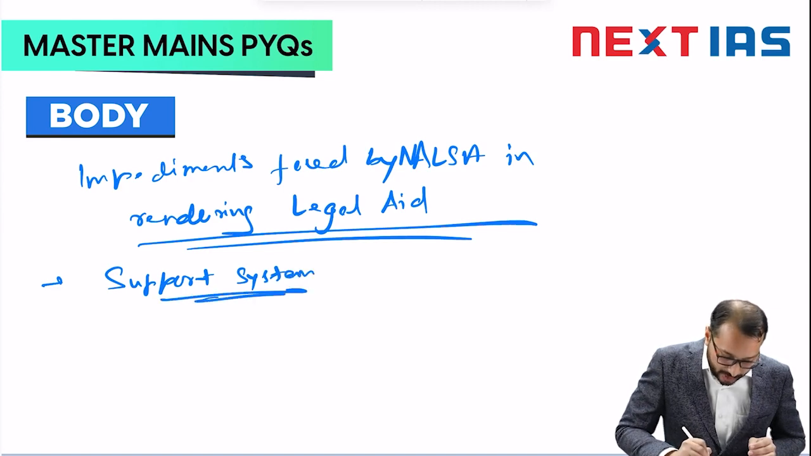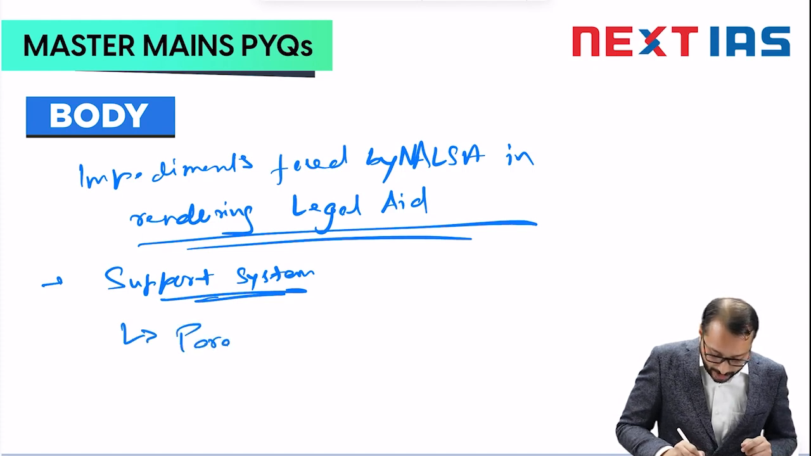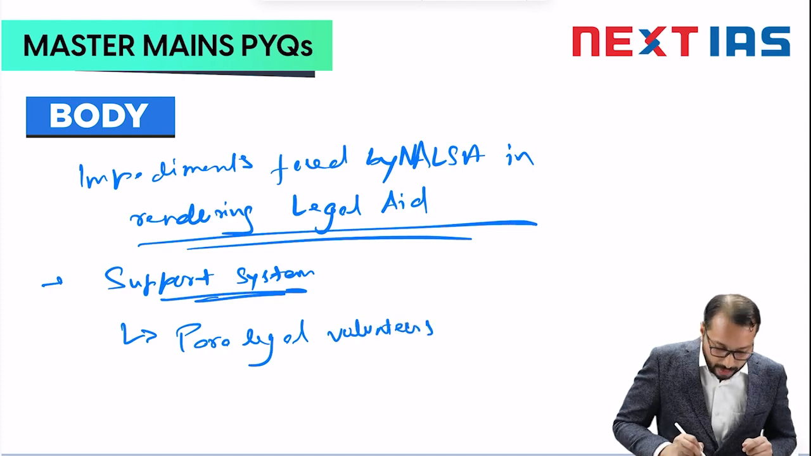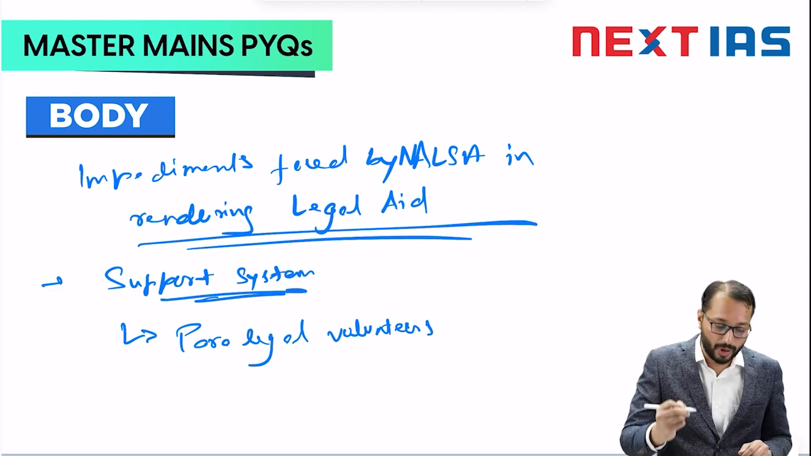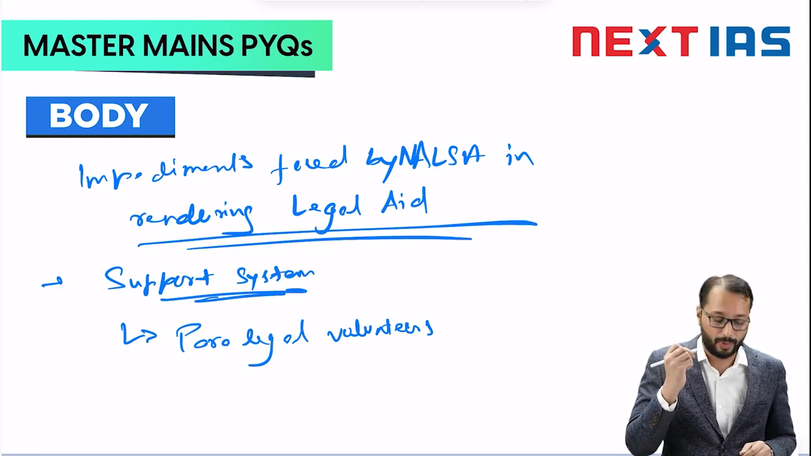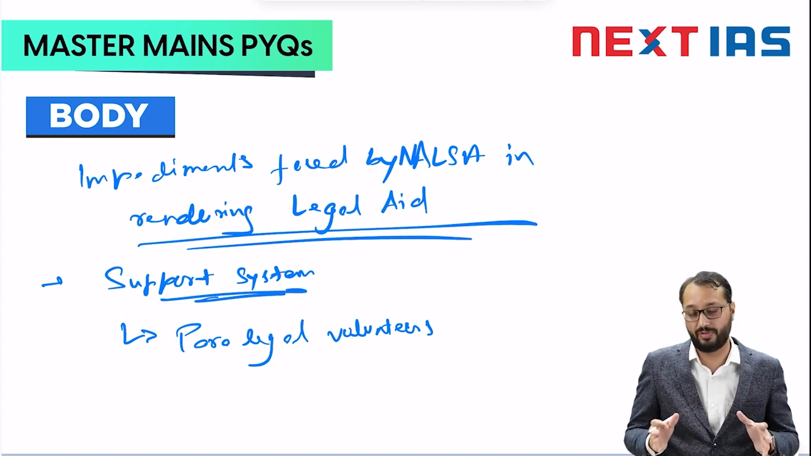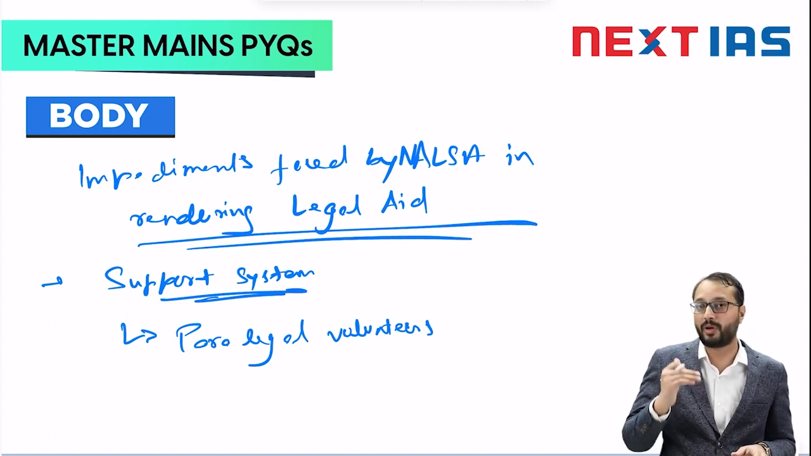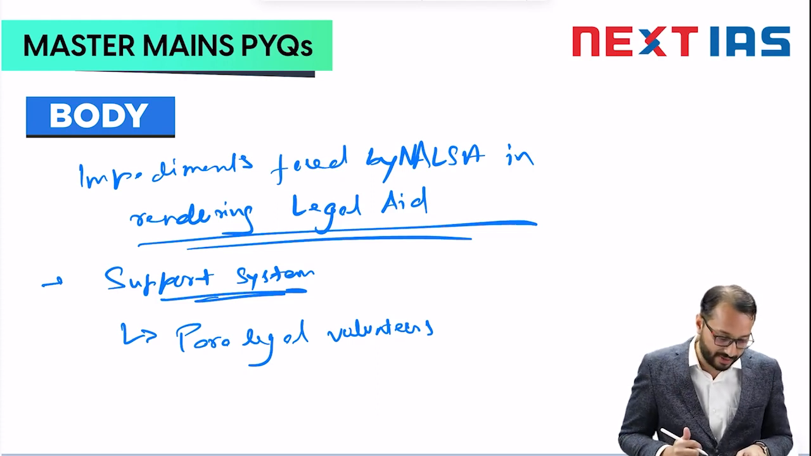Now, as far as the support system goes, there are paralegal volunteers, right, whose role is to promote legal aid camps and schemes and outreach to the poor and the weaker sections of the society. But this suffers because they lack proper training, monitoring and verification from the various authorities, right? There is no proper check by NALSA on these paralegal volunteers. So this system is having this kind of a problem.